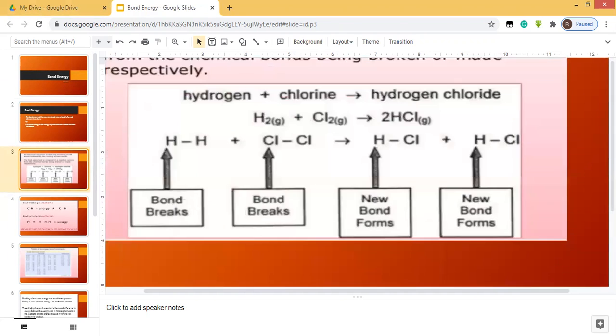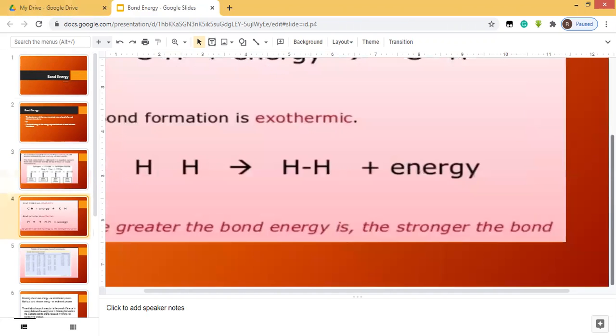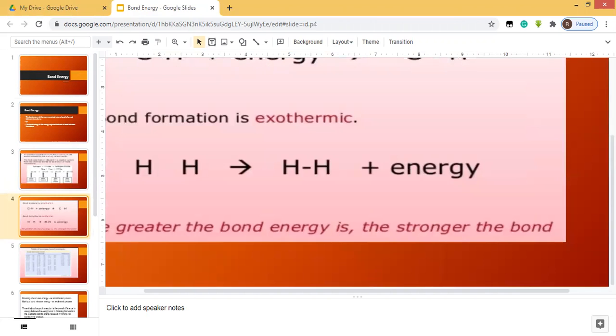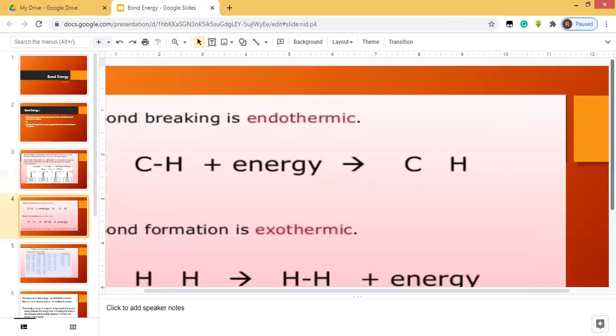So bond breaking is an endothermic process, and bond making is an exothermic process. Like this, if this C-H bond is breaking, energy is required to break that bond, so it will give you the product.